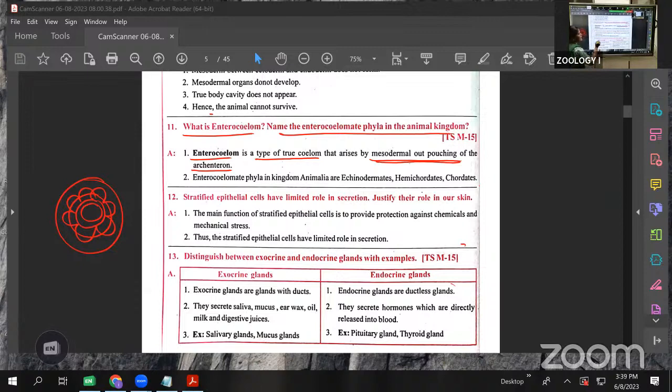Next, the enterocoelomate phyla in the animal kingdom are Echinodermata, Hemichordata, and Chordata. Clear? These three phyla have the enterocoelom. All the chordates, meaning fishes, amphibians, reptiles, birds, and mammals, have the enterocoelom, and Hemichordata and Echinodermata also have it. Enterocoelom is one type of true coelom, formed by the outgrowths of the mesodermal pouches, and it is found in Echinodermata, Hemichordata, and Chordata.